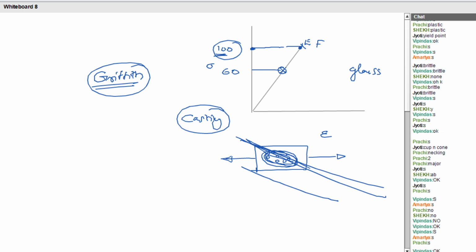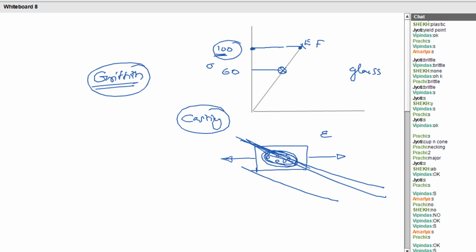So voids are there inside the brittle material. That is why it breaks down before reaching the theoretical limit. Okay, that was the explanation given by Griffith for why brittle materials break off before reaching the elastic limit. Clear?